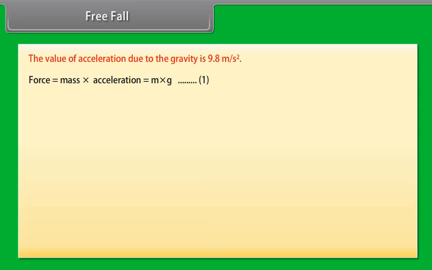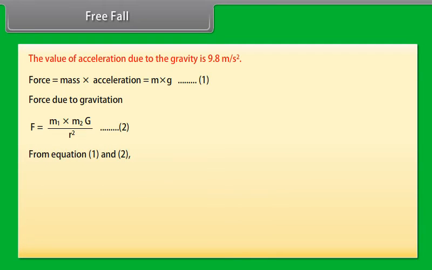Force is equal to mass times acceleration, which is equal to m times g, equation 1. Force due to gravitation, F is equal to G m1 m2 upon r squared, equation 2. From equations 1 and 2, m times g is equal to G m1 m2 upon r squared.